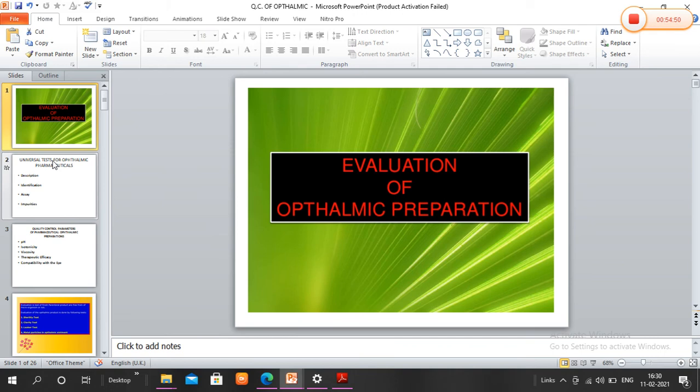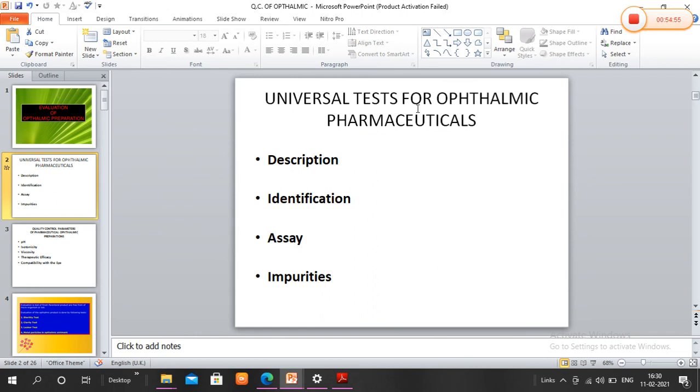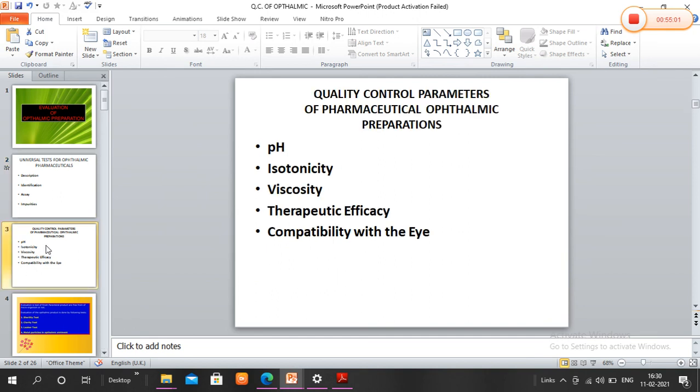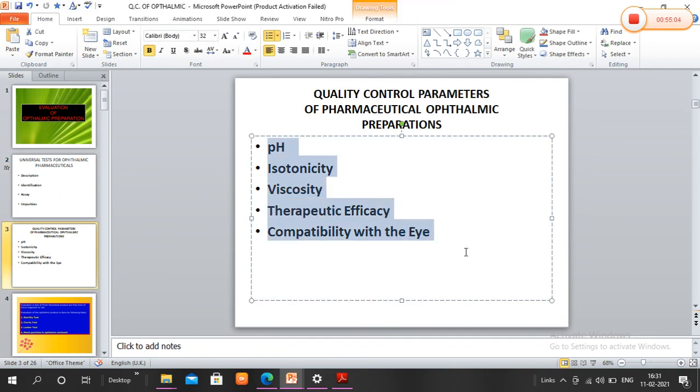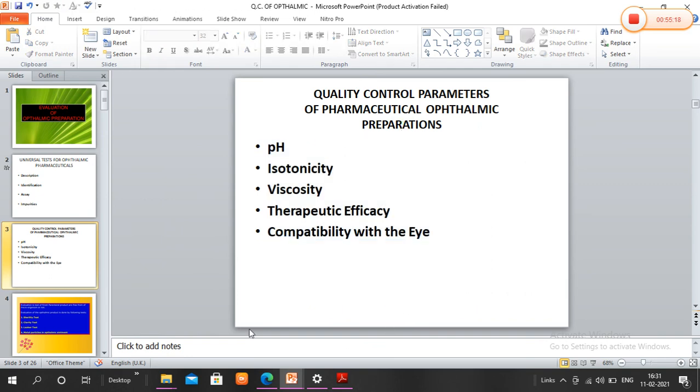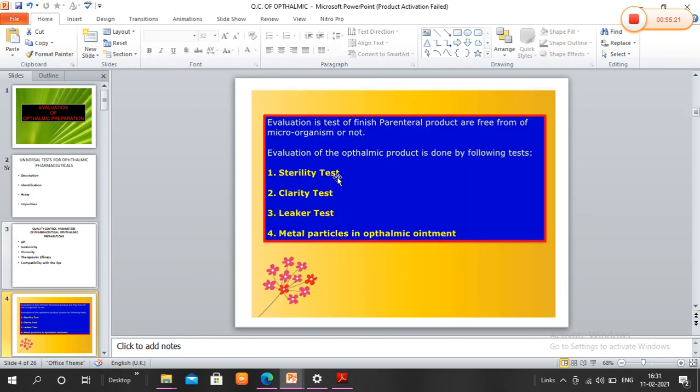So this is all regarding the evaluation of ophthalmic preparations. First, the universal tests, that is description, identification, assay and impurities. Then the other parameters that we have to consider in a finished product are pH, isotonicity, viscosity, therapeutic efficacy, and compatibility with the eyes. And last, the quality control tests, which are similar to our parenteral formulations, like the sterility test, clarity test, particulate matter test, metal particle test in ophthalmic ointments, and bacterial endotoxin tests.